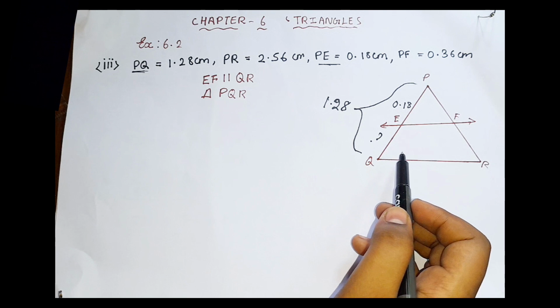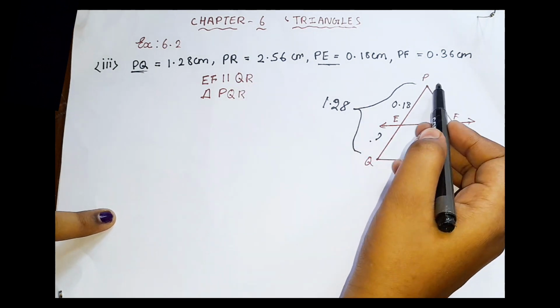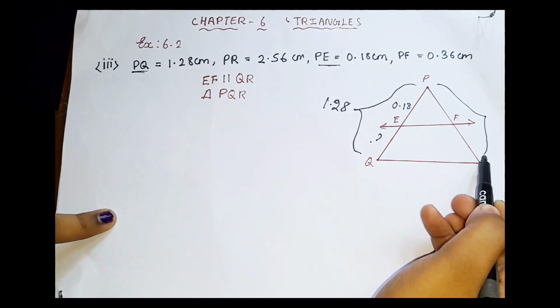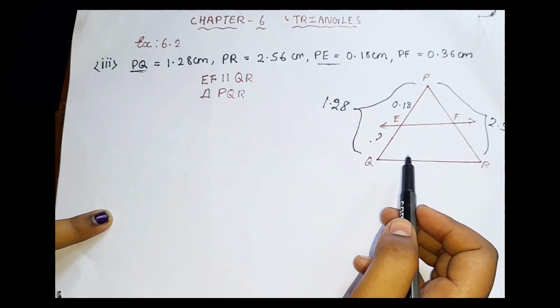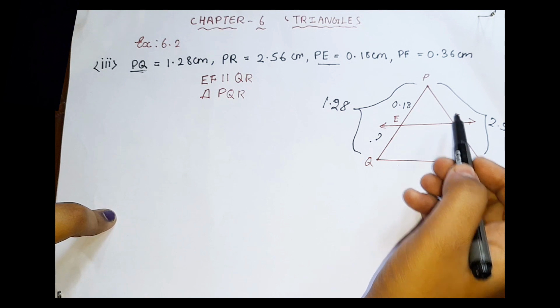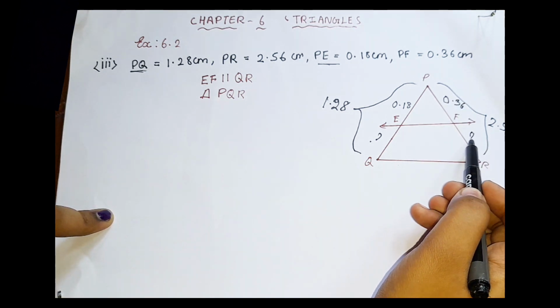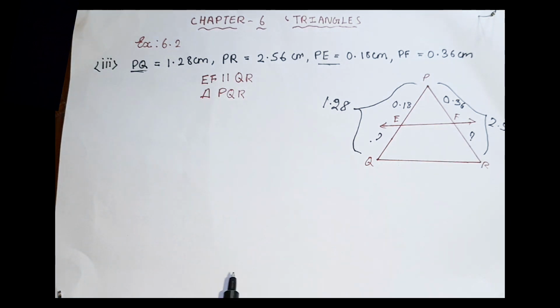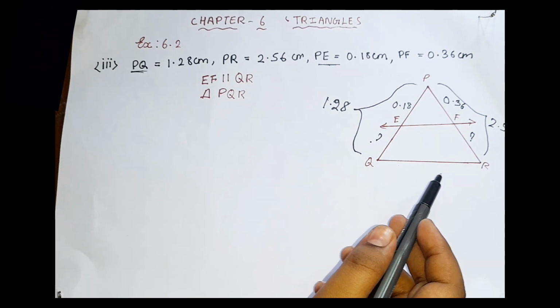Then we have PR, that is 2.56 centimeter. PR means the complete side, 2.56 centimeter. And then we have PF, which is 0.36 centimeter. So here the F is the mystery. Now we are supposed to find the question mark values, am I right? So here we are supposed to find EQ and FR. So now let us find that.